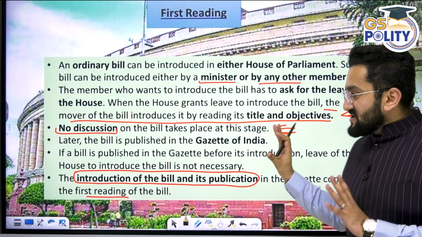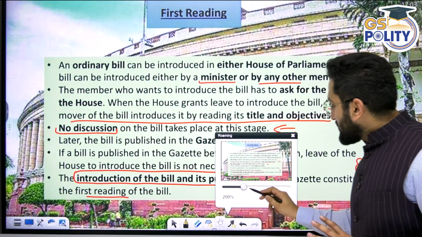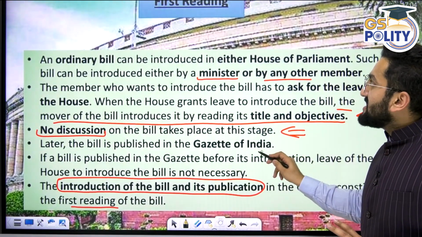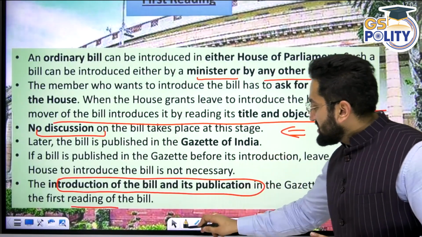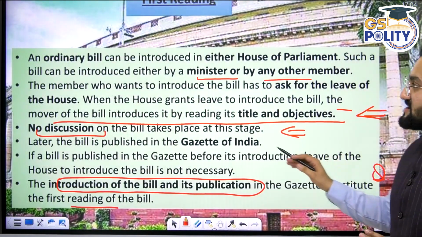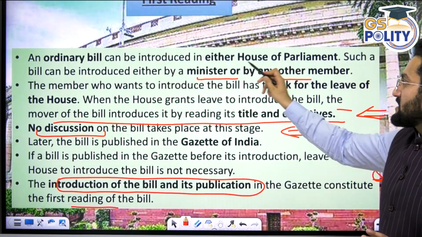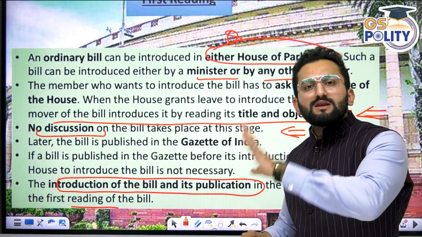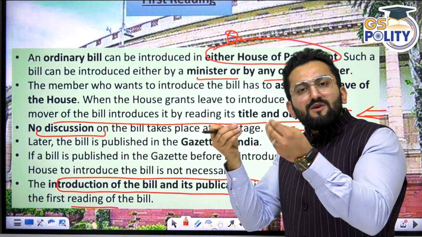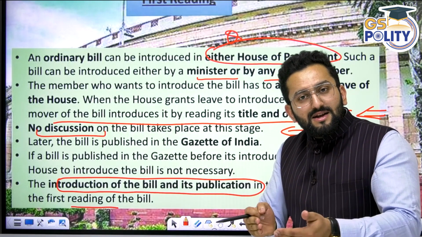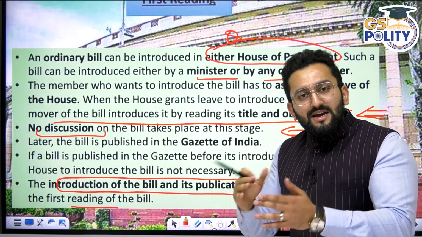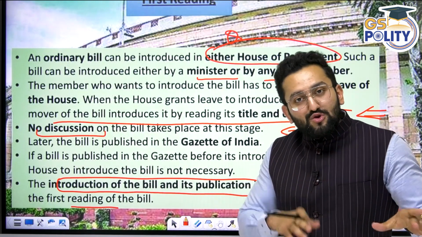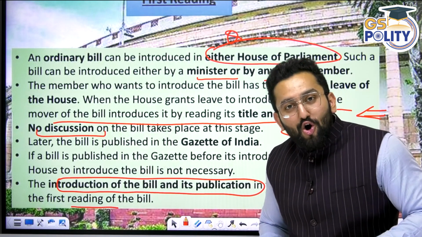First reading. Now just read in detail so that you are clear with every point, because UPSC plays in detail, right? The devil is in the detail, and we cannot leave any detail. Just read. An ordinary bill can be introduced in either house, whether in Lok Sabha or Rajya Sabha. If it is introduced in Rajya Sabha, then Rajya Sabha will be considered the first house: first reading, second reading, third reading. Then the Rajya Sabha chairman will attach a letter, sign the copy, and send this bill to Lok Sabha. Lok Sabha will be considered the second house. Then first, second, third reading, and then it will be presented to the Honorable President.